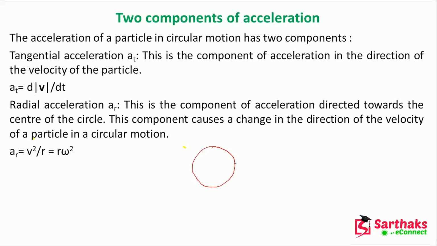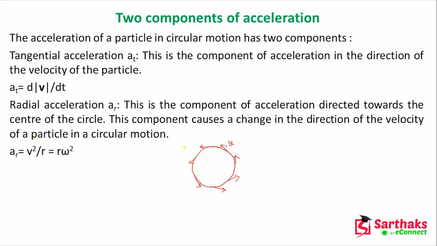In every point, whenever one particle is moving along this circular path, the velocity is there for every point. So this component of acceleration in the direction of the velocity of the particle is called tangential acceleration.